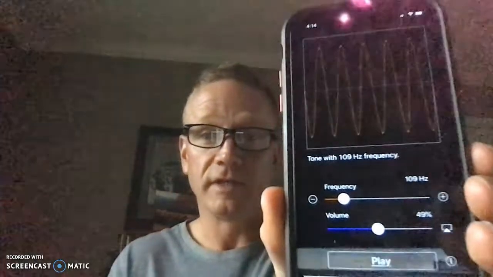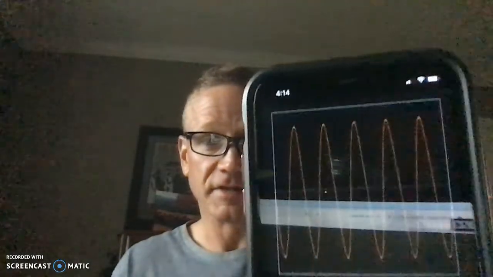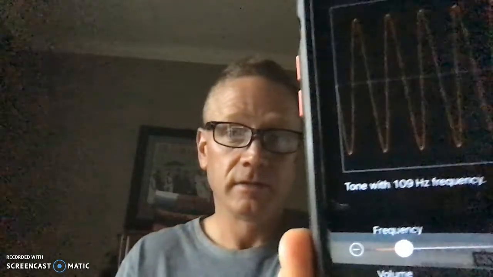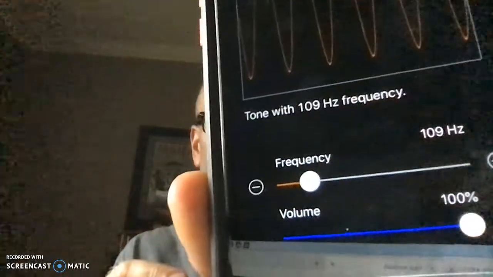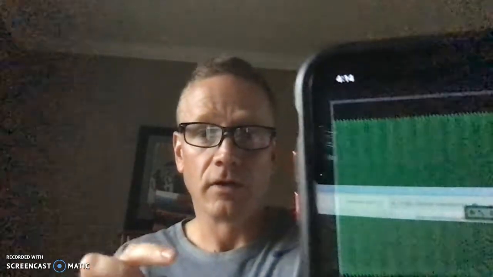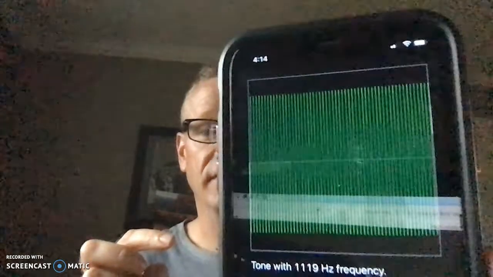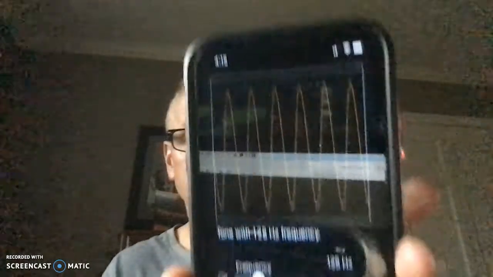The one that's called the Tone Gen. Let me turn up the volume. You can kind of see the frequency being generated. And then it's got a little slider bar, higher frequency, smaller wavelengths. And you can kind of test out the low frequency.